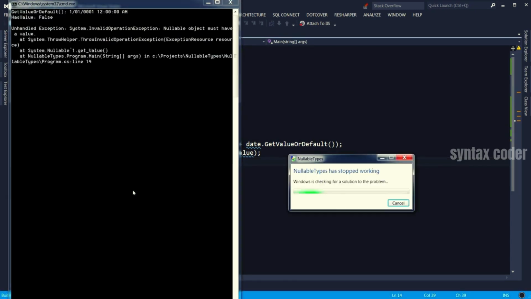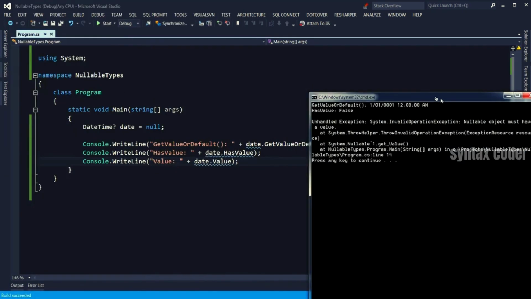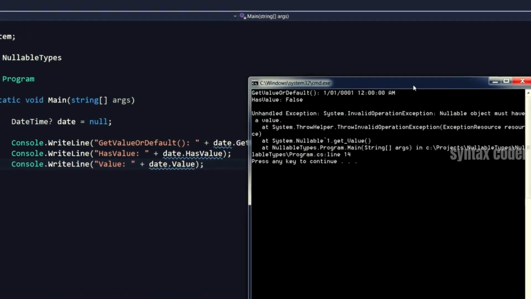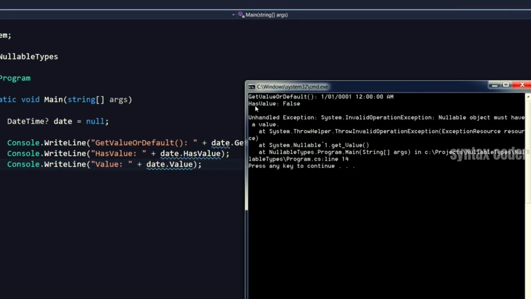We got an exception. The application crashed. Let's take a closer look. So here, GetValueOrDefault returns a value if the object has been initialized with an actual value, or returns the default value for that data type if it's null.